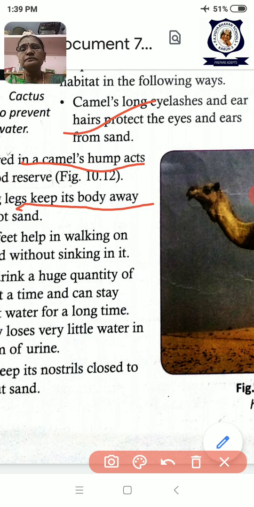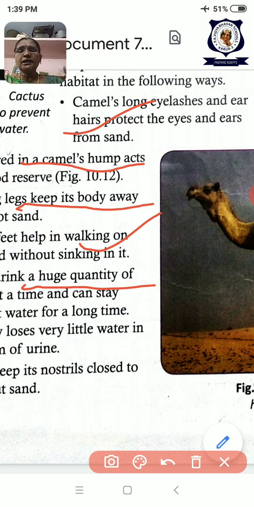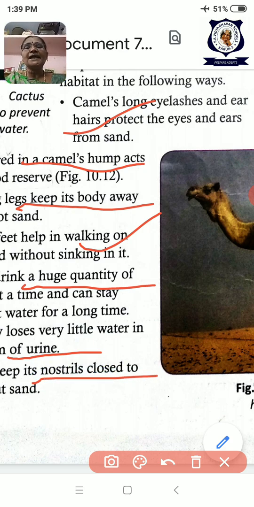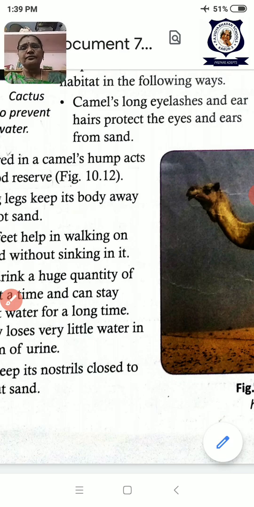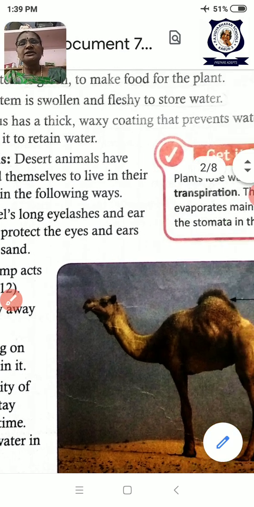It can drink a huge quantity of water one time itself and stay for a long time without drinking water. And it can produce less amount of urine only. And nostrils can be closed during a sandstorm. Even most of the time it closes the nose and keeps it safe. Okay, these are all the adaptations of camel.